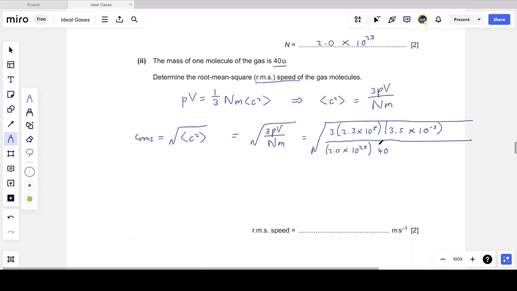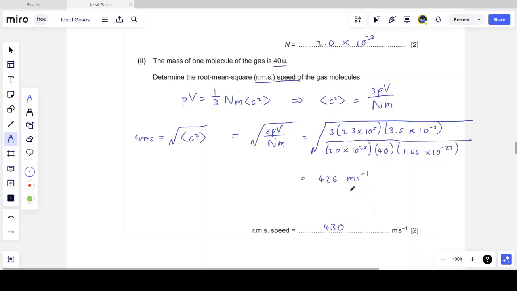But we know that U, the atomic mass unit, is 1.66 times 10 to the minus 27. Again, if you're unsure, be safe, go to the datasheet and pick up those values from there. And so what we get is a value of 426 meters per second, or to two significant figures, 430 meters per second.